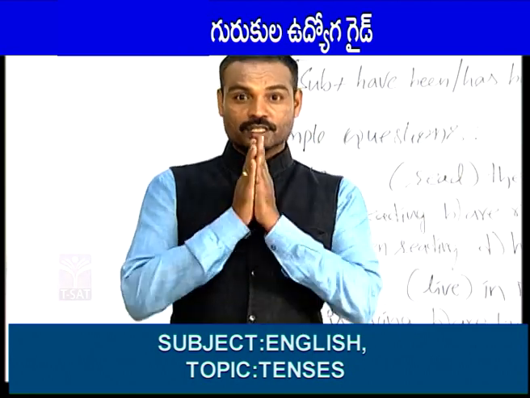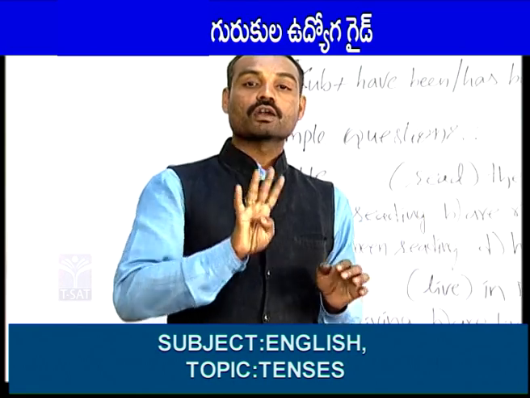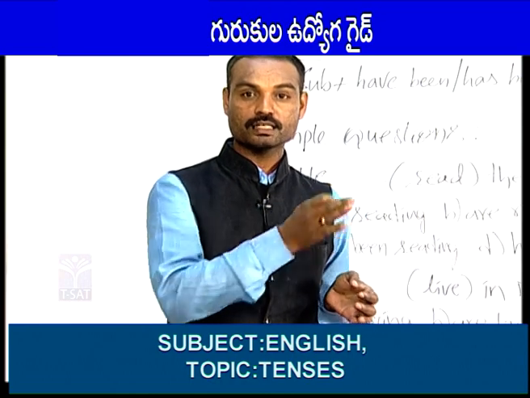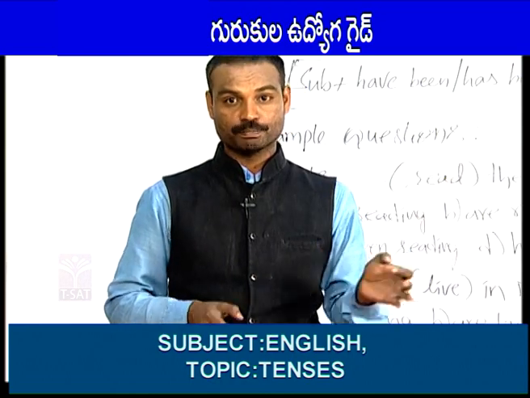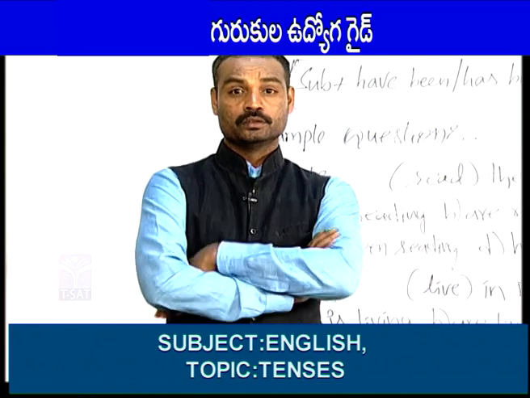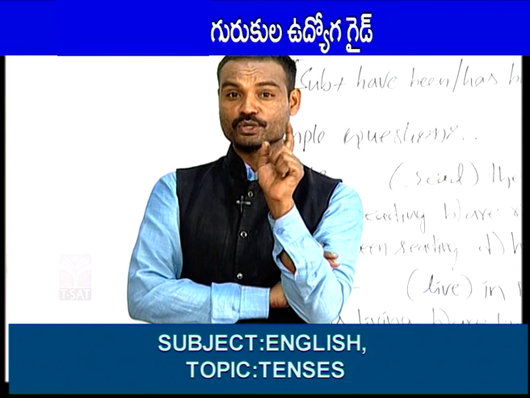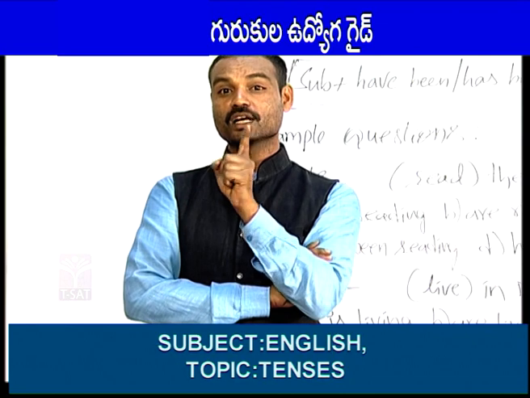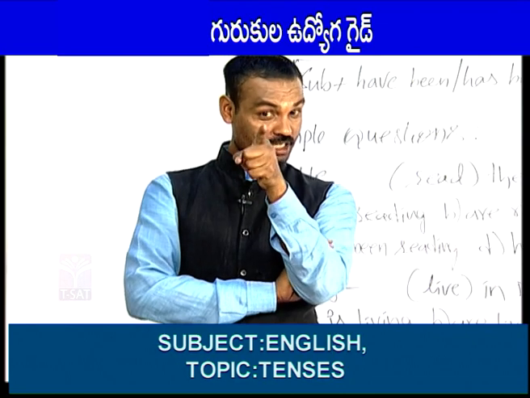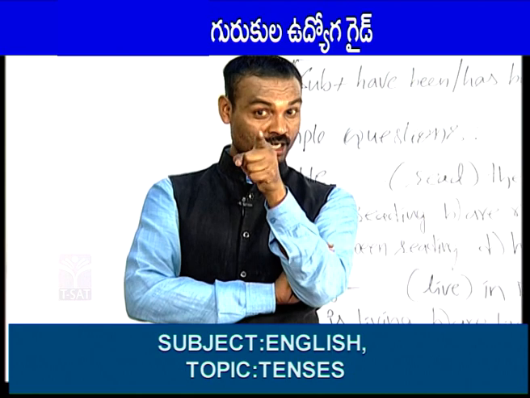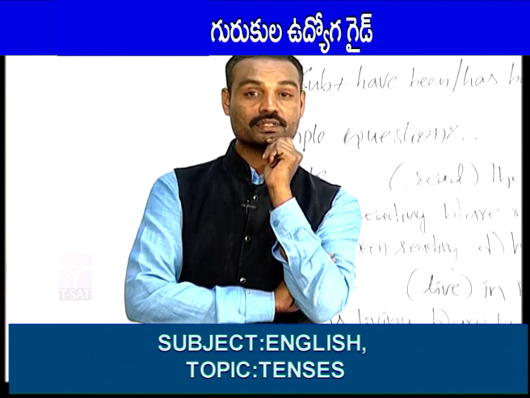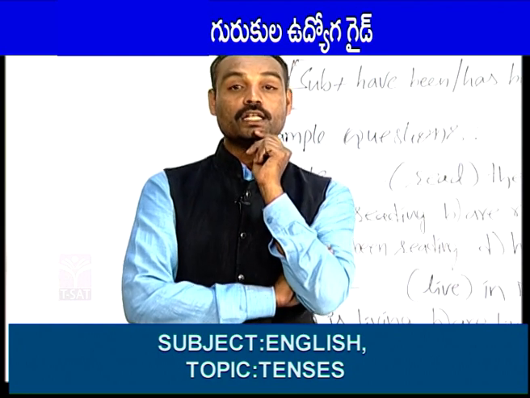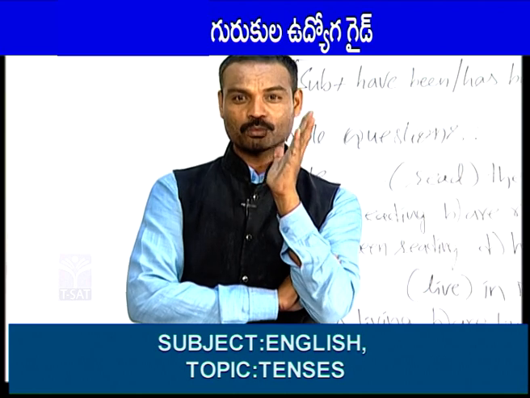Like simple present tense, even in present continuous also, there are 4 types of sentences. They are positive sentences, negative sentences, interrogative sentences and negative interrogative sentences. Positive sentence, for example: Ramdev Baba is doing yoga now. It is a positive sentence. Ramdev Baba is not doing yoga now. It is a negative sentence. Is Ramdev Baba doing yoga now? It is called an interrogative sentence. Isn't Ramdev Baba doing yoga now? It is called a negative interrogative sentence. One more example.